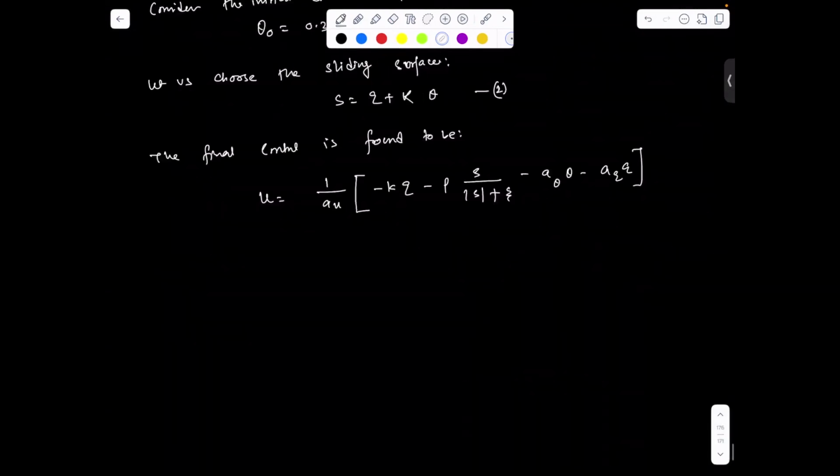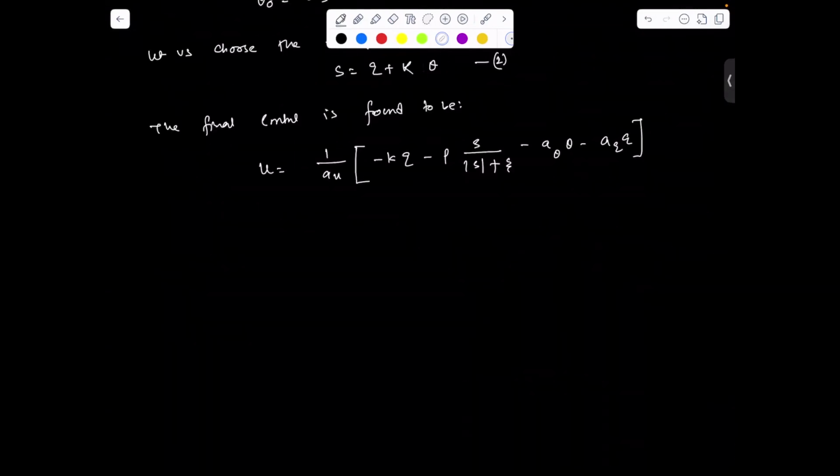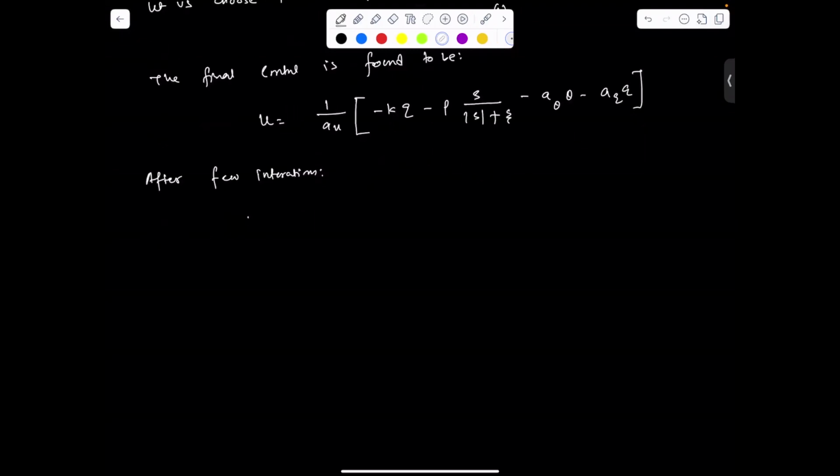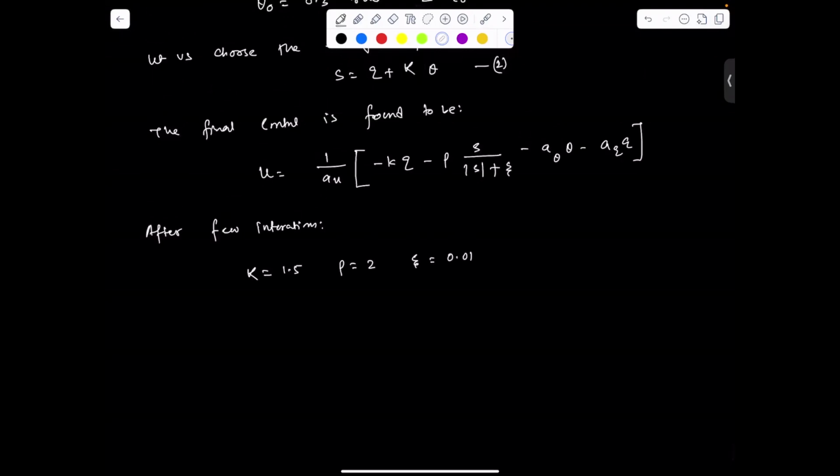Here, after a few iterations, the values of the control gain parameters Kp, K rho and epsilon are considered as K equal to 1.5, rho equal to 2, and epsilon equal to 0.01. If you remember in the earlier lecture on sliding mode,